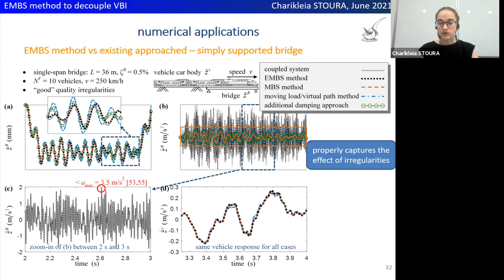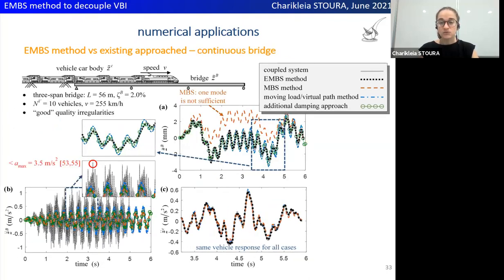The decoupled moving load method, shown herein with a blue line, does not estimate properly either displacement or acceleration, as it completely neglects the effect of EBI on the bridge response. The extended modified bridge system method can estimate the response also of more involved bridge models. For a continuous bridge, for example, it can accurately estimate both displacement and acceleration.